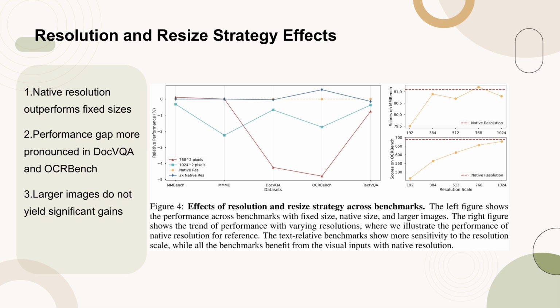Figure 4 illustrates the effects of resolution and resize strategies across various benchmarks. The left figure presents the performance across benchmarks using fixed size, native size, and larger images. The right figure displays the performance trends with varying resolutions, highlighting the effectiveness of native resolution. The text-relative benchmarks, such as DocVQA and OCRBench, show a greater sensitivity to resolution scale, while all benchmarks benefit from visual inputs with native resolution. This suggests that maintaining native resolution is a simple yet effective strategy for optimizing performance.